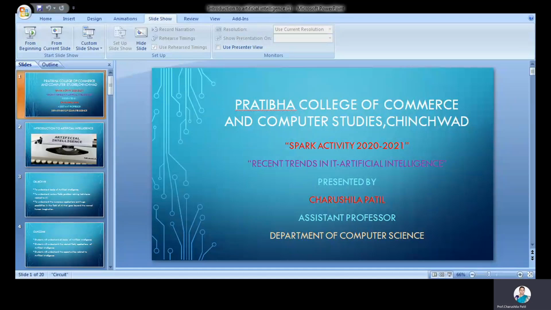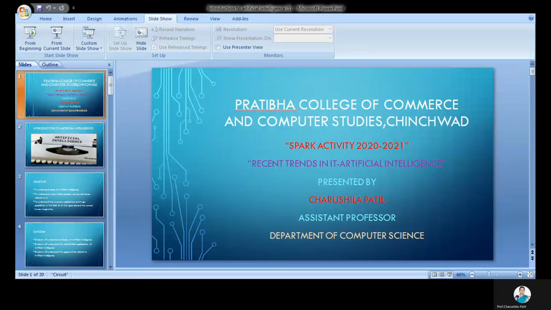The next one is natural language processing. It is possible to interact with a computer that understands natural language spoken by humans. The best examples we are using nowadays are Google, Siri, Facebook, Skype, Google Assistant, and Alexa. These are examples of natural language processing. They understand what human beings speak and work on that.